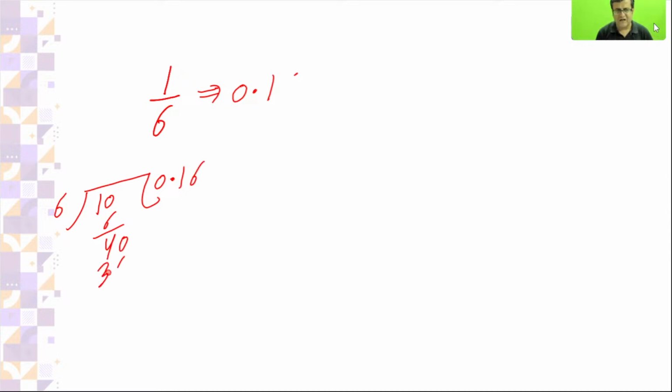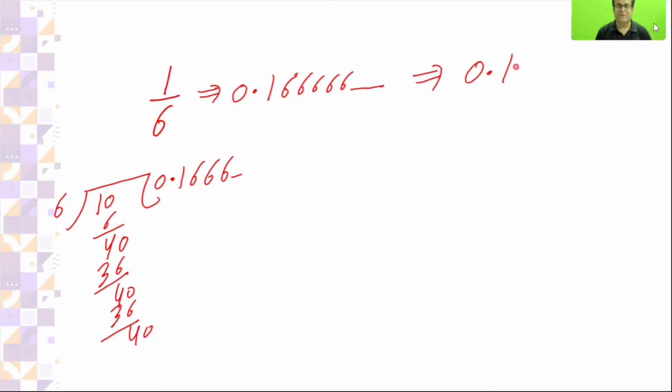6 are 36, then again 4 is left, then again 6 are 36. It is repeating itself, yes or no? So 0.166666 is repeating. You can stop it and write 0.166 per bar.